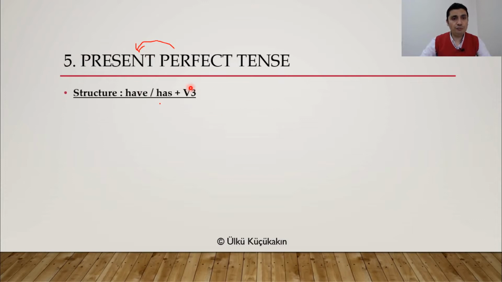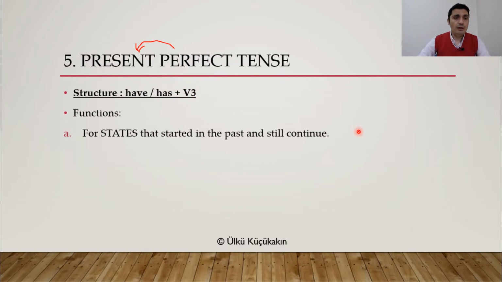Now let's first have a look at the structure very shortly. Structure, as you might already know, is have, has plus verb 3. All right, so have, has, verb 3. Without have, has, you have no perfect tense or present perfect tense. Without verb 3, you have no present perfect tense. You need both of them.